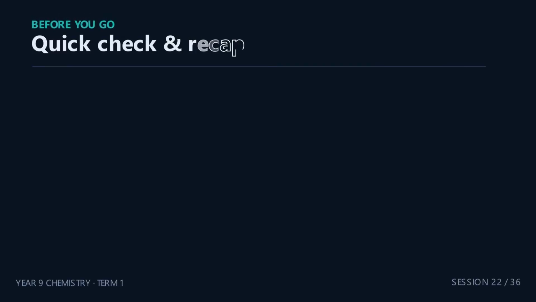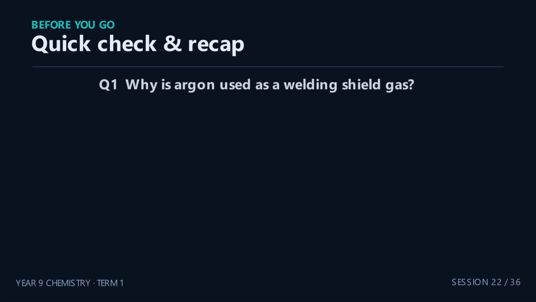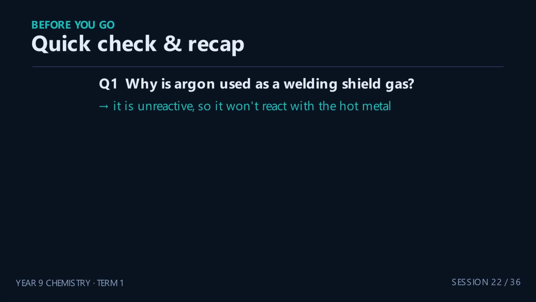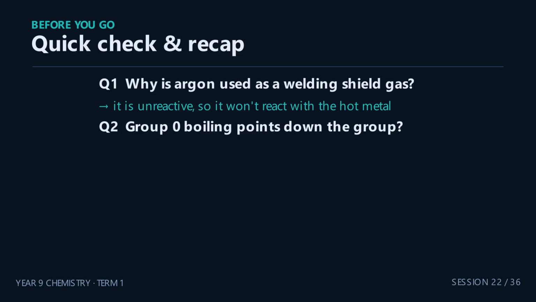Let's check your understanding. Question 1. Why is argon used as a shielding gas in welding? Pause and answer. Because it's unreactive, so it doesn't react with the hot metal. Question 2. What happens to noble gas boiling points down the group? They increase because larger atoms have stronger temporary attractions.